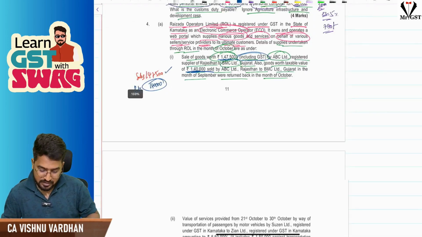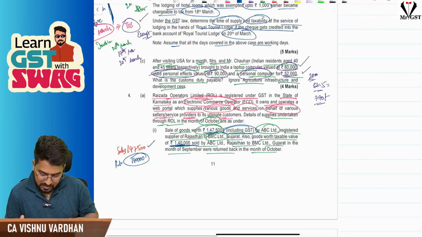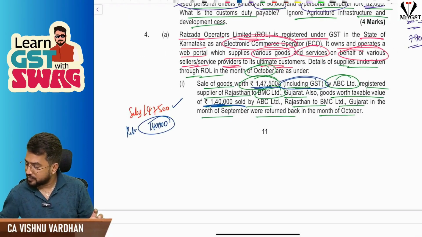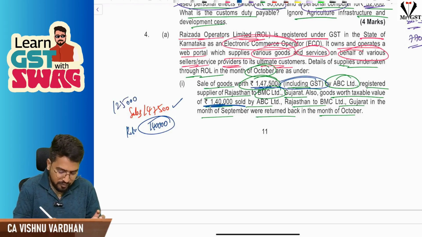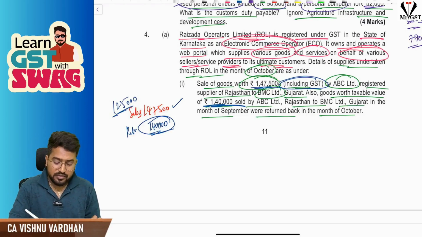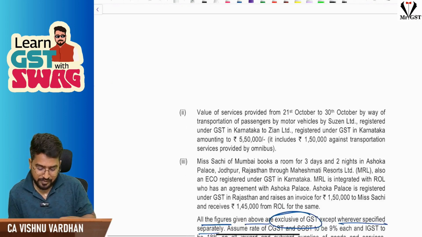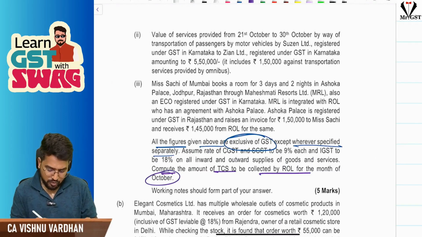If you take the GST rates they have given, 9%, 9%, 18%, the 1,47,500 is including 18% GST. So into 100 divided by 118, you get 1,25,000, and 1,40,000 is sales return. That means sales return is more, so TCS will be nil. This question is regarding TCS only, for your information. Next, you should calculate the amount of TCS to be collected for the month of October.